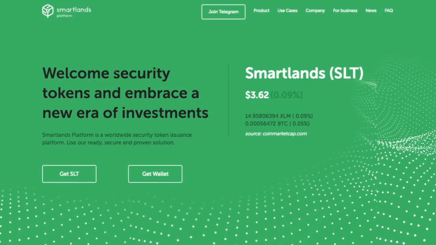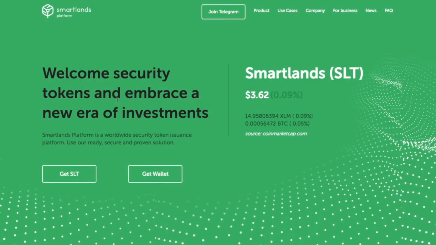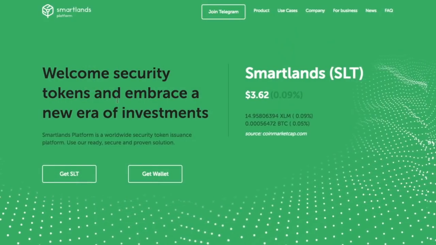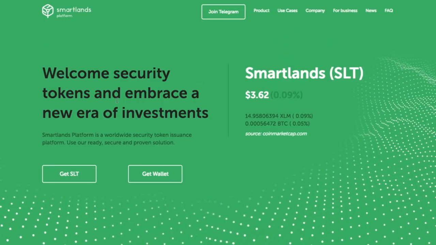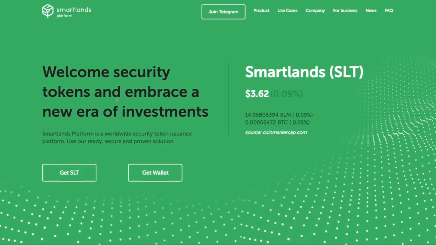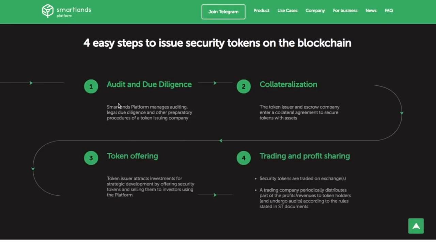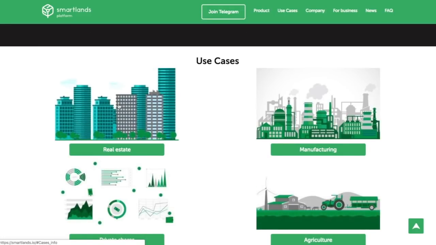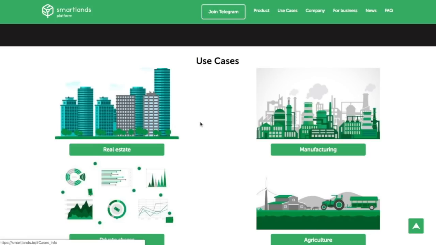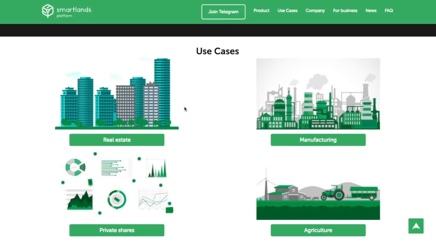All right, here we are at smartlands.io. Smartlands is a security token that's currently one of the top traded security tokens on the Stellar blockchain. So let's take a look at their website. Now, the key here is usually we'll review products that actually are available. This product is actually the security itself. And so here's what they're using.